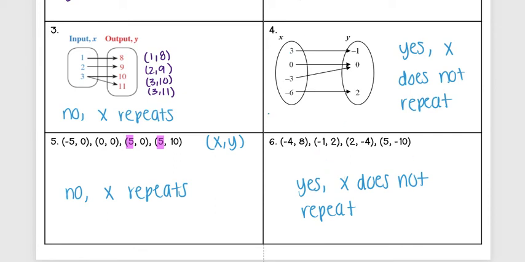And then down here, I look at my x-coordinates. I have -4, -1, 2, 5. Those are all different numbers, so again, this is a function because x does not repeat.